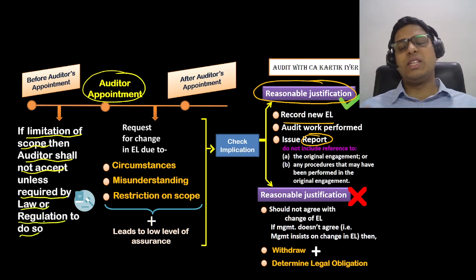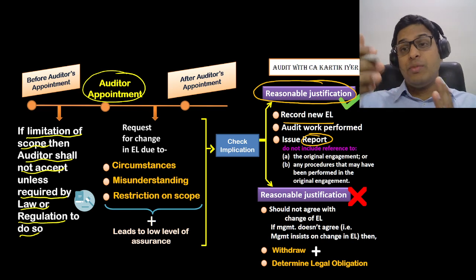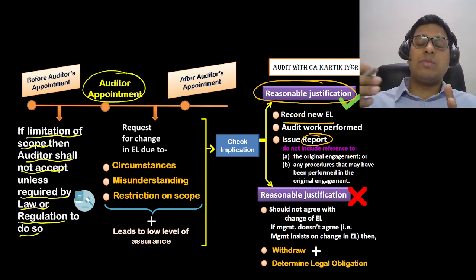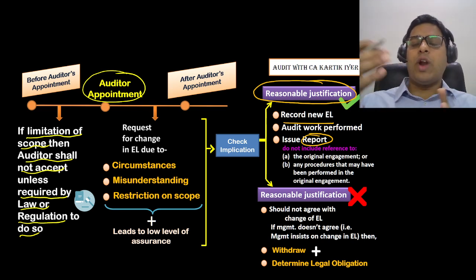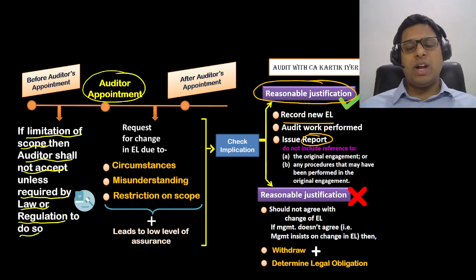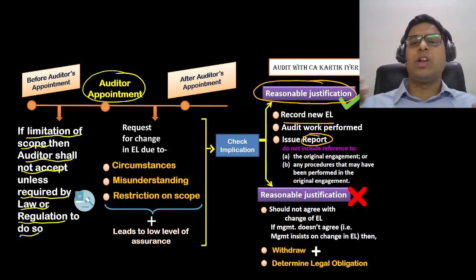So normally, if there is a limitation of scope that the client imposes on the auditor before the audit work starts, or before signing up with the client, you should not accept the engagement. And if it is required by law, if law is allowing it or if any regulation is allowing it, then you can go forward and you can take up the client's work after following the required legal procedures.